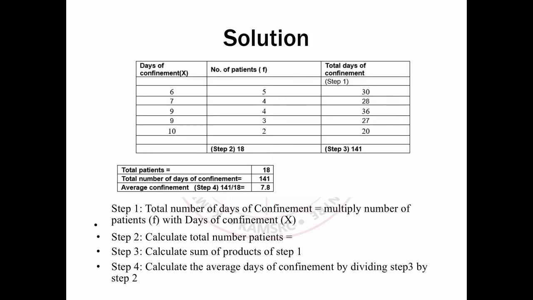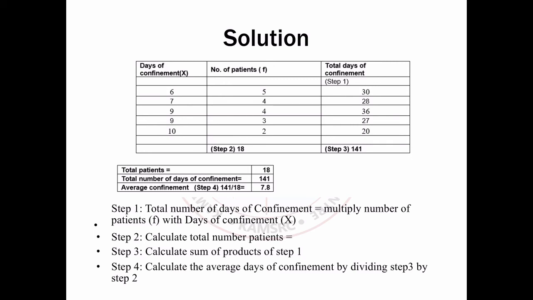Here the first column is the days of confinement, then number of patients, then total days of confinement. Total patients are 18. Total number of days of confinement comes to 141. Average confinement, 141 by 18, will be 7.8.